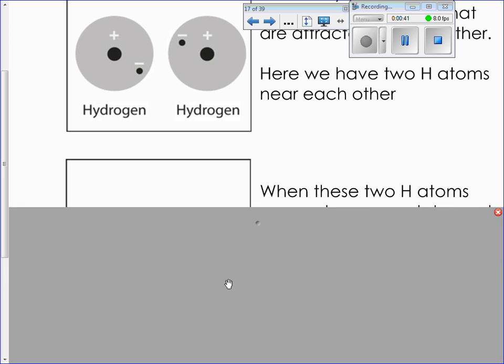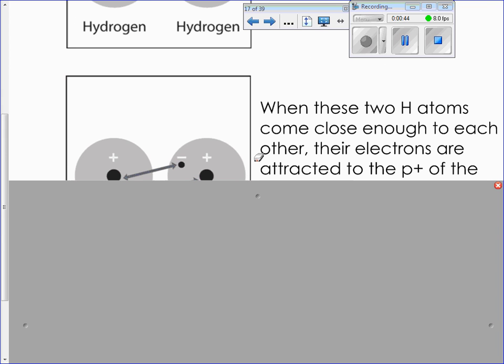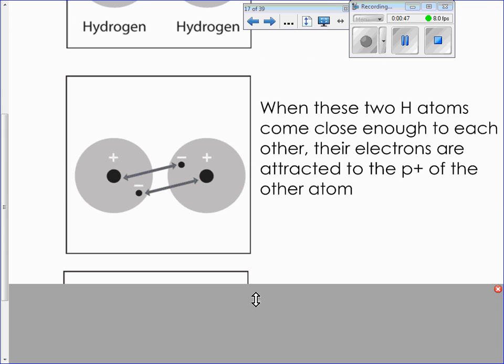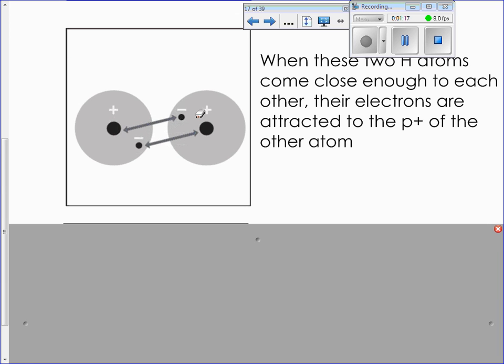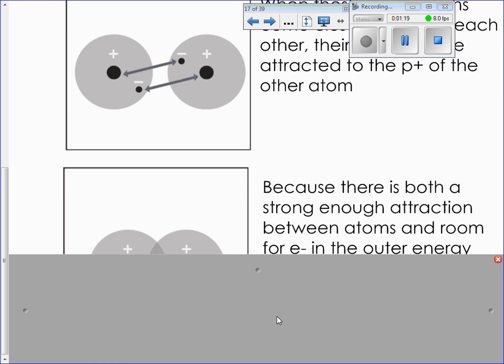So when two hydrogen atoms get near each other, in the hypothetical world where they're not bonded together, the electron in one hydrogen atom is attracted to the proton in the other, and vice versa. Remember I said that electrons are very unfaithful subatomic particles. They like to cause problems or make things better. So the electron is attracted to the proton in the other atom, but it's also attracted to the proton in its own atom. So it doesn't completely leave its atom, but it attracts the two atoms together.